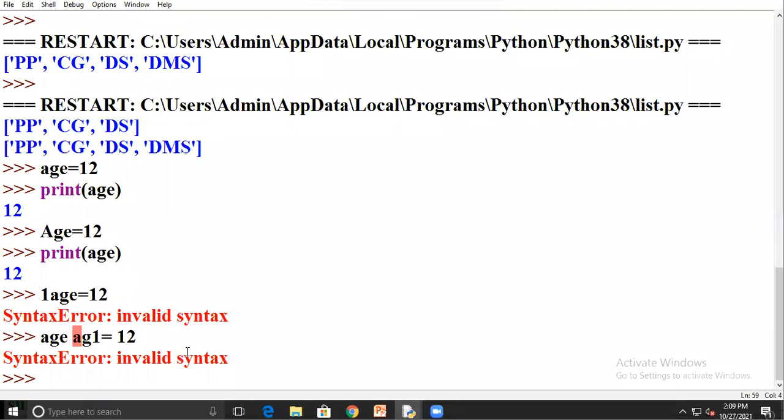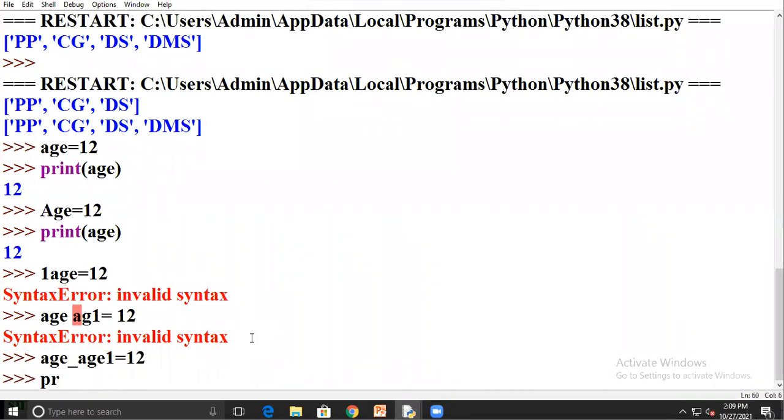So it will be an invalid syntax. So it will not allow declaration of a variable like this. Suppose I want to write in the same way, so here I am using the underscore sign, age_age1 is equal to 12. So it will be valid. Okay. So it is a rule.